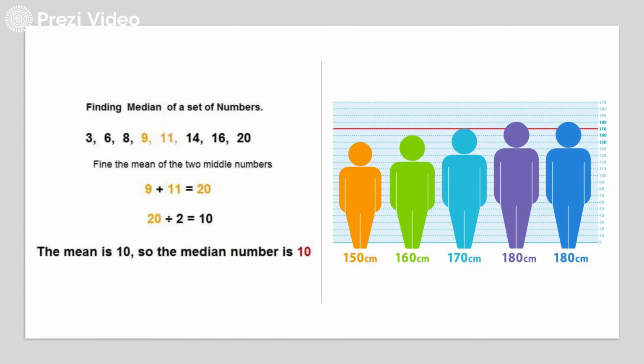So you can see it's very simple. You just have to arrange the data, then if it is an even number of values, you calculate the sum of the two middle values and divide it by 2, then you will get the median. And if it is an odd number, the single middle number will become your median.